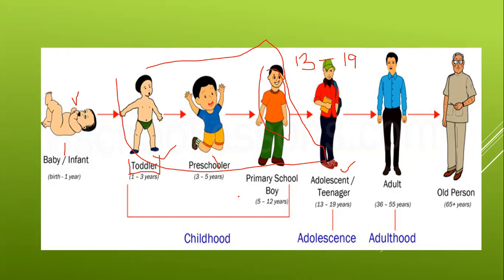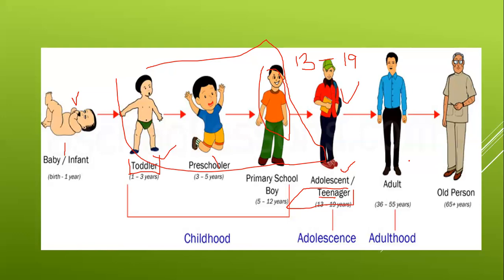The next one is the teenagers. These kinds of students go to college. Maybe you have younger brothers or sisters who go to college or university. They become of this age. So this age is called what? Teenagers. What is the meaning of teenagers? Teenagers are the children who have the age from 13 till 19. When you say 13, 14, 15, 16, you hear the word teen. This is why we named it teenager.